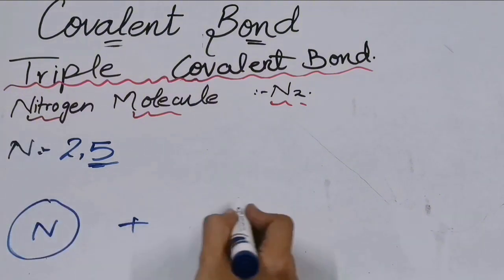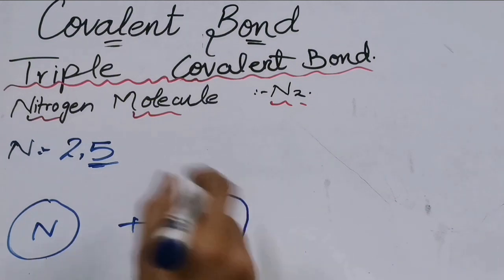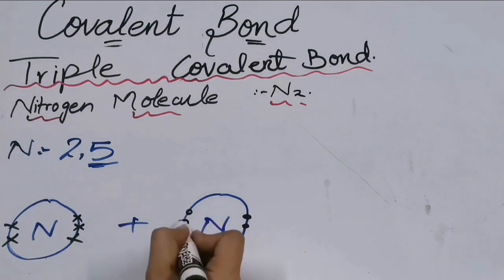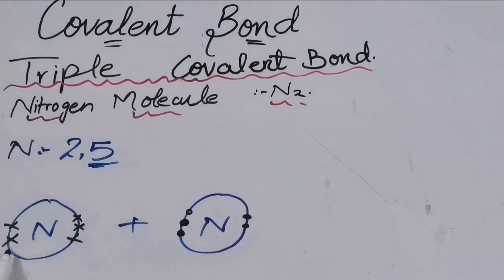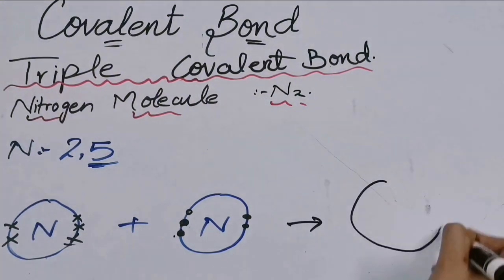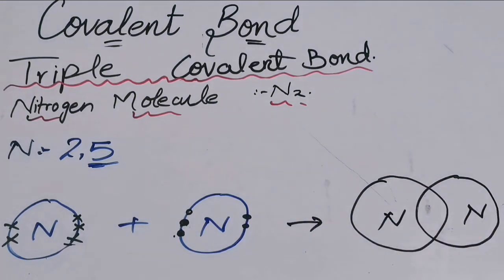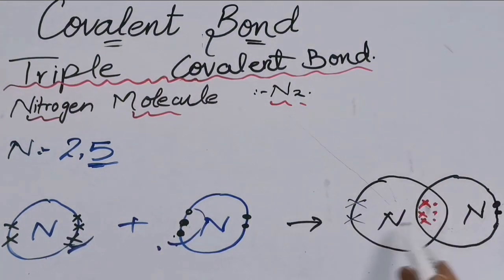See over here, we are having one nitrogen atom and this is the second nitrogen atom. We are having 5 electrons in this nitrogen and 5 electrons in this nitrogen. They both need 3 more electrons. See over here, they both will share 3 electrons. They will have the 2 electrons here. Now see, they both shared 3 electrons. Now how many electrons is this nitrogen having? 6, 7, 8. It has attained the noble gas electronic configuration.